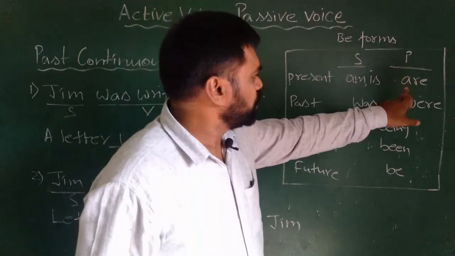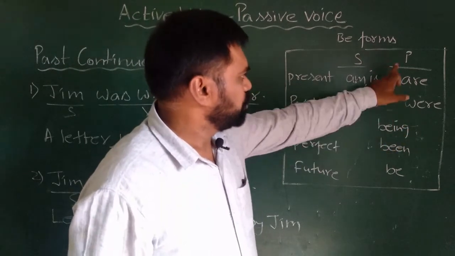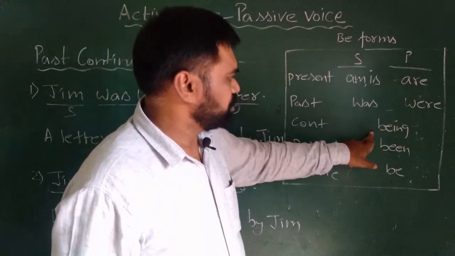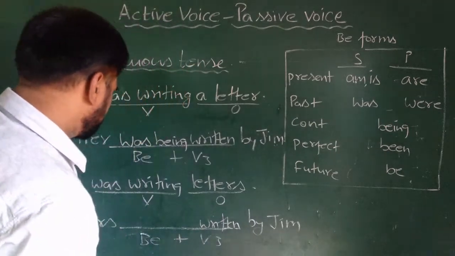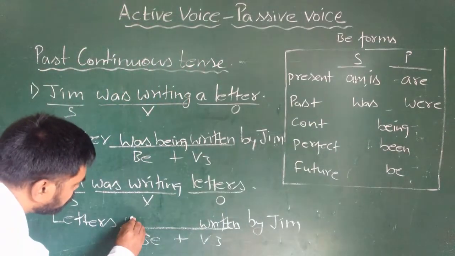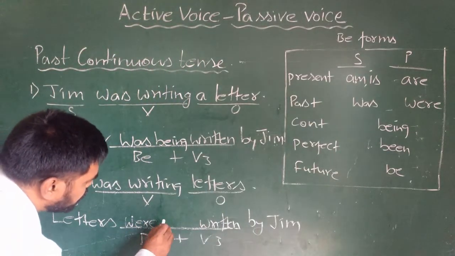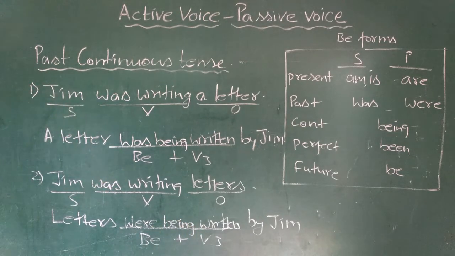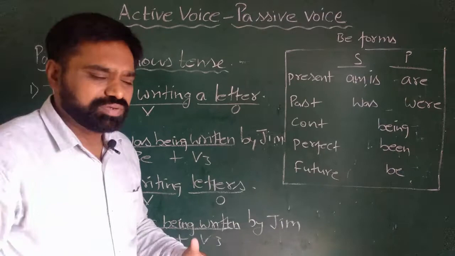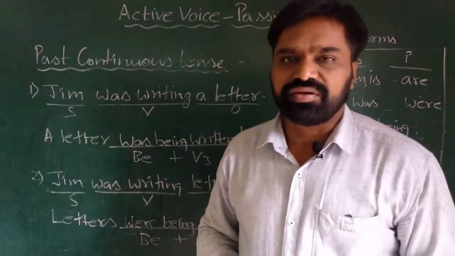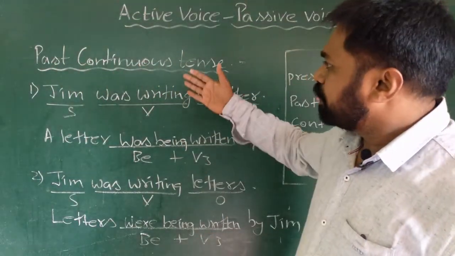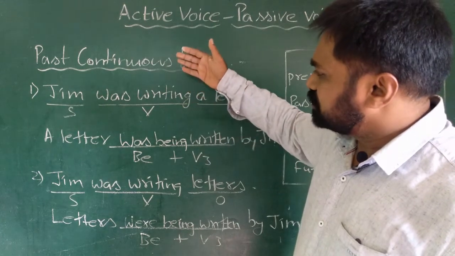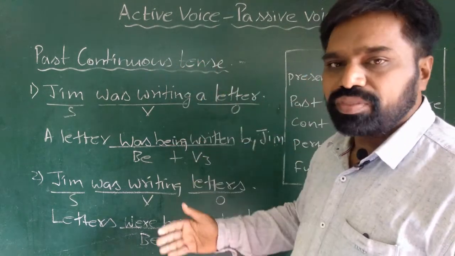So plural past continuous tense, were being. So we'll write here letters were being written by Jim. So that's an easy way of transforming a sentence from past continuous tense from active voice to passive voice.